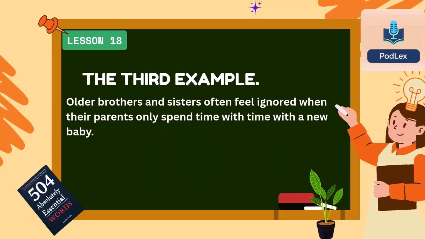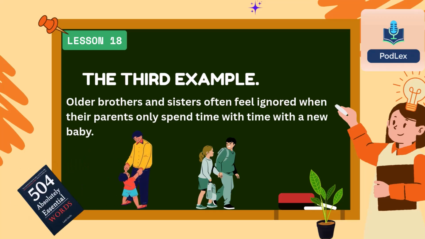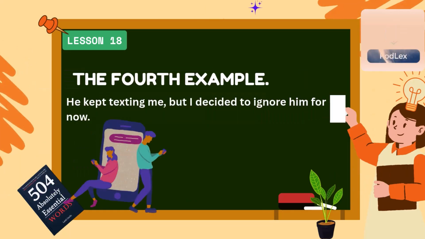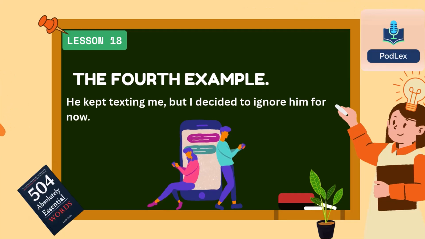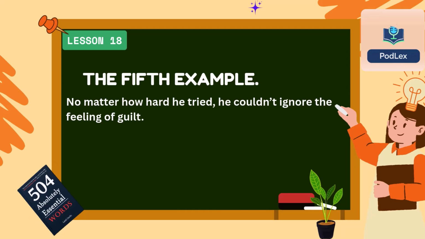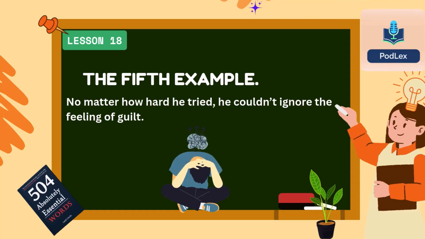The third example. Older brothers and sisters often feel ignored when their parents only spend time with a new baby. The fourth example. He kept texting me, but I decided to ignore him for now. The fifth example. No matter how hard he tried, he couldn't ignore the feeling of guilt.